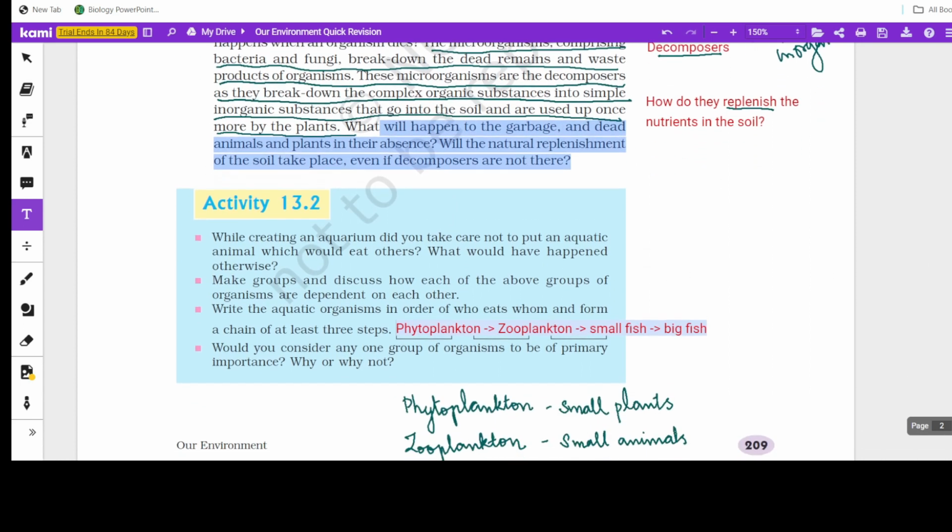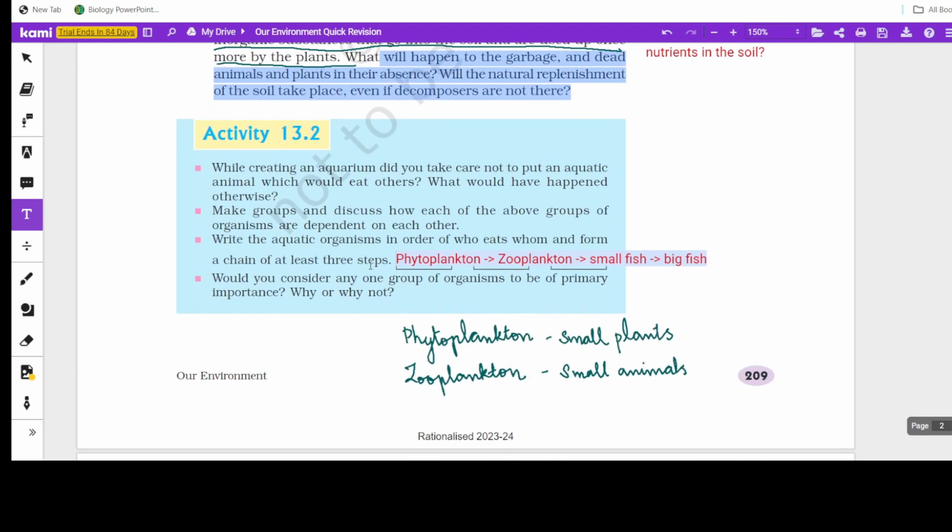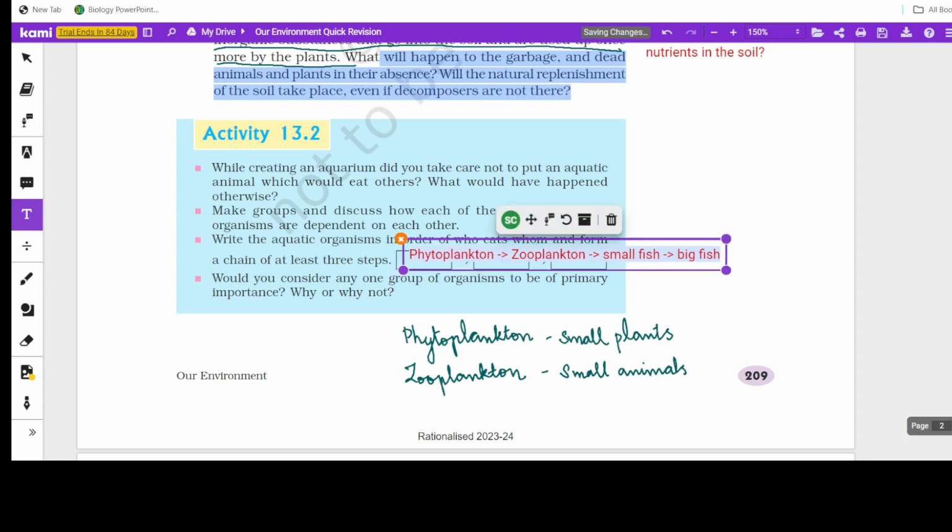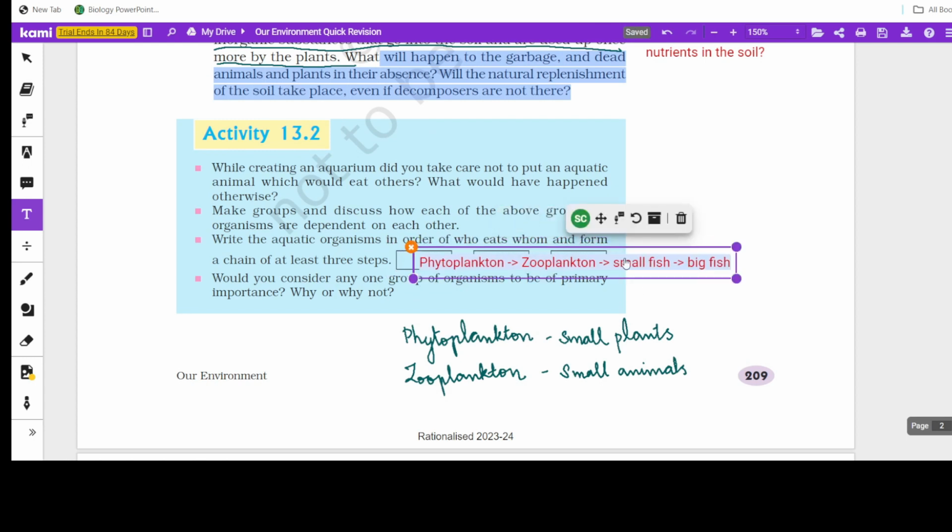Now coming to this one, in one of the sample papers, this question has been asked: write the aquatic organisms in the order of who eats whom and form a chain of at least 3 steps. That is an ecosystem of aquatic organisms. So this is a basic food chain: phytoplankton eaten by zooplankton, eaten by a small fish, eaten by a big fish.